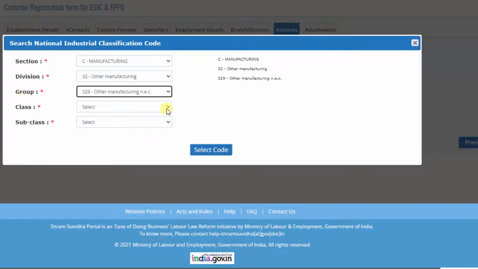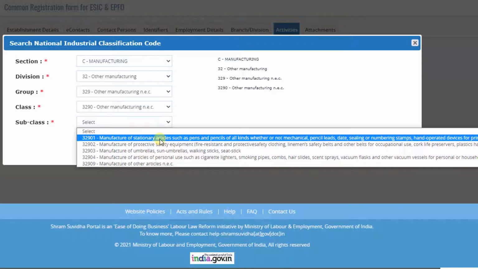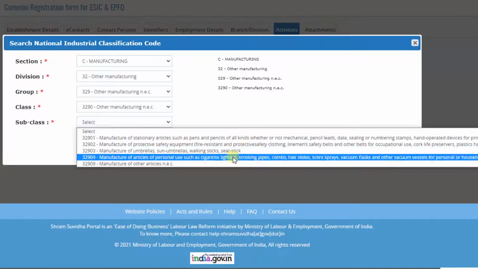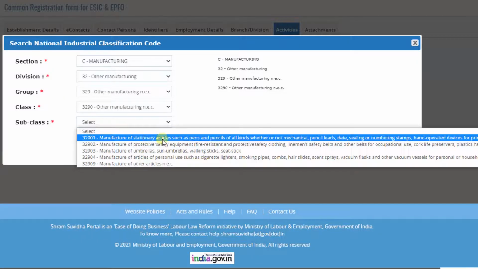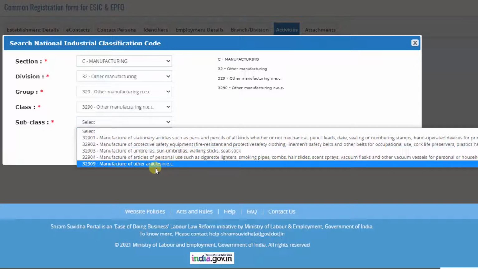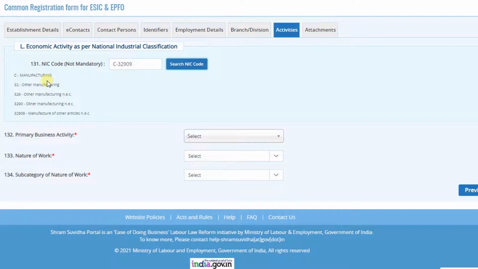After group, we have to select the class of the group, other manufacturing, then the subclass. Manufacturer of so many articles names are given. Select the appropriate one. Again, if nothing is applicable to us, select manufacturer of other articles. Now, our NIC code is C32909.